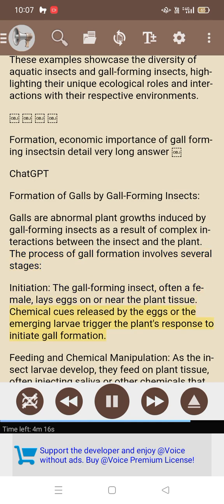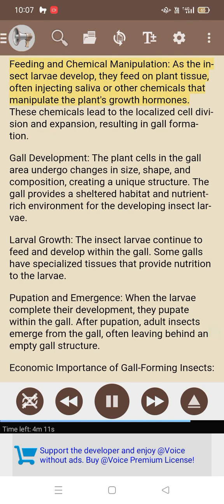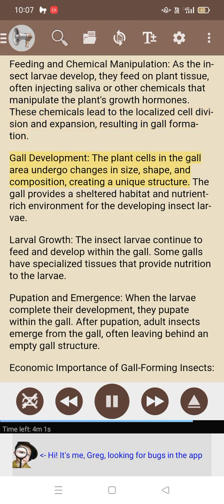Feeding and chemical manipulation: as the insect larvae develop, they feed on plant tissue, often injecting saliva or other chemicals that manipulate the plant's growth hormones. These chemicals lead to localized cell division and expansion, resulting in gall formation. Gall development: the plant cells in the gall area undergo changes in size, shape, and composition, creating a unique structure. The gall provides a sheltered habitat and nutrient-rich environment for the developing insect larva.